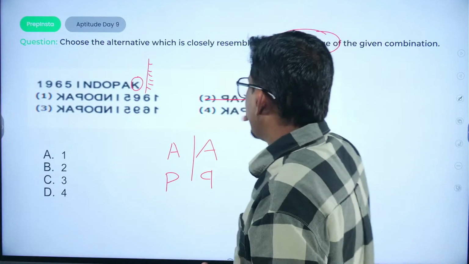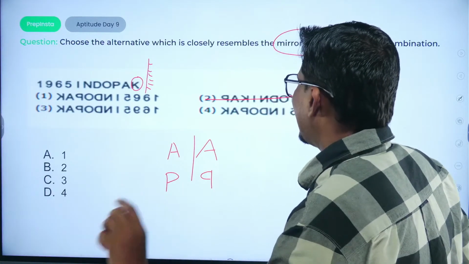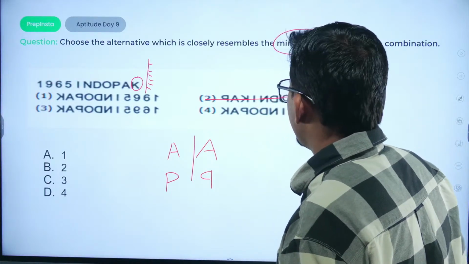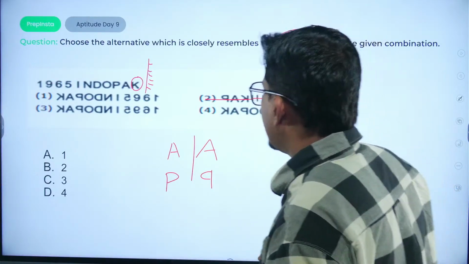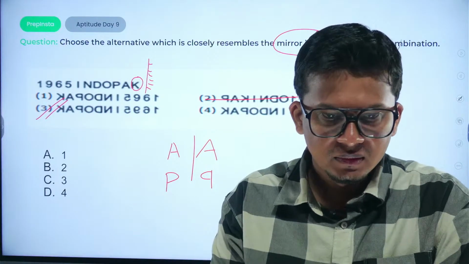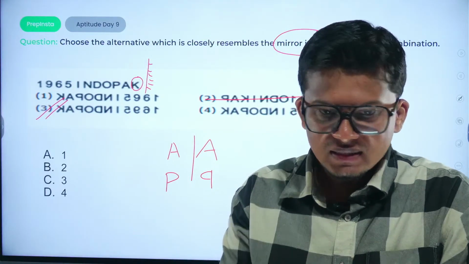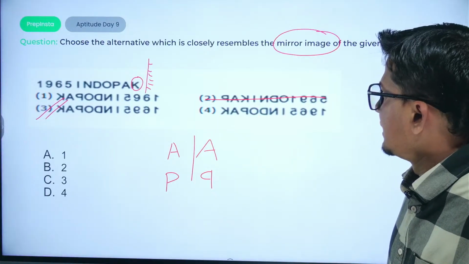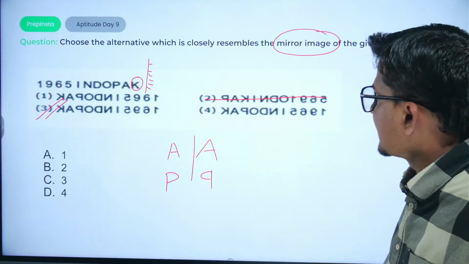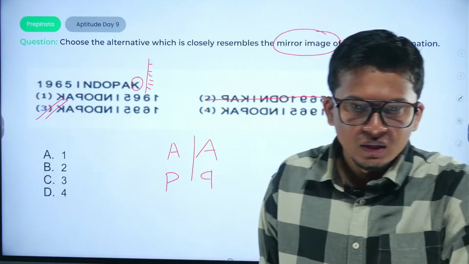If we have eliminated this particular diagram, the 9's orientation would be at the last, right? Only one option would satisfy, that would be option number 3. 4 would be the wrong answer. A would also be the wrong answer to the question. Only one option would be right, that is option number 3. Got it?